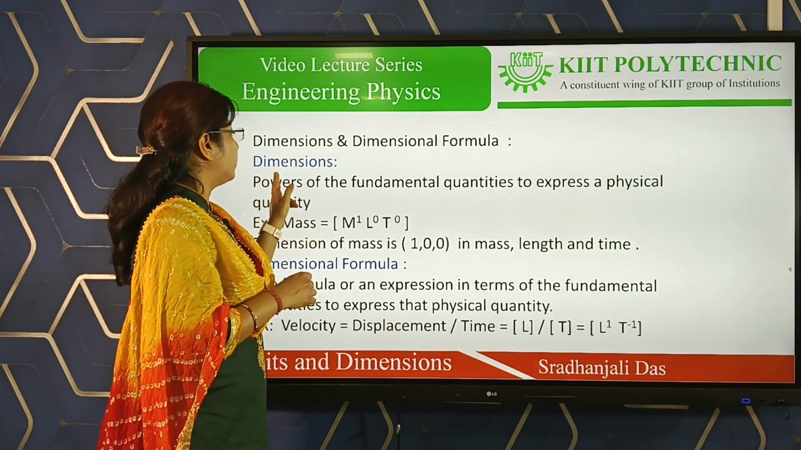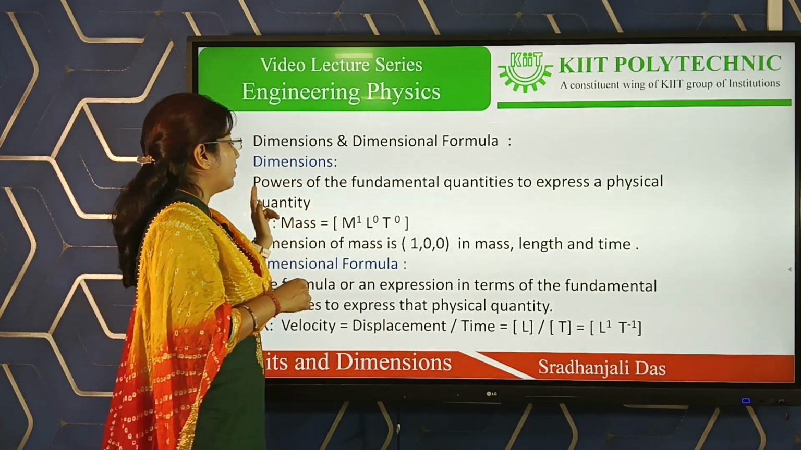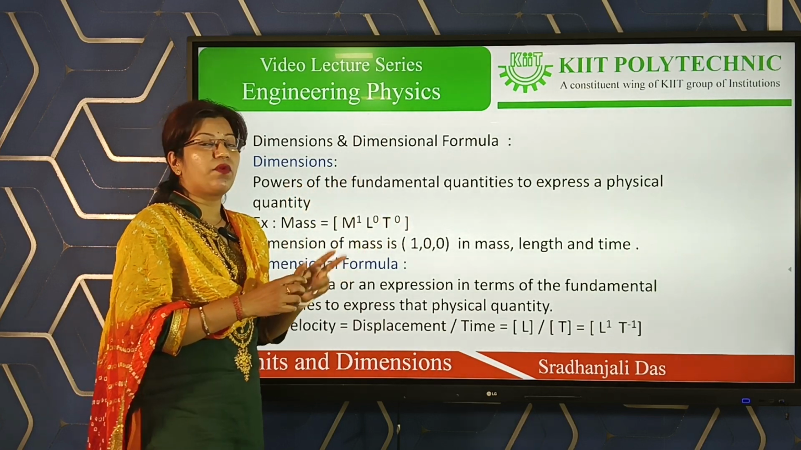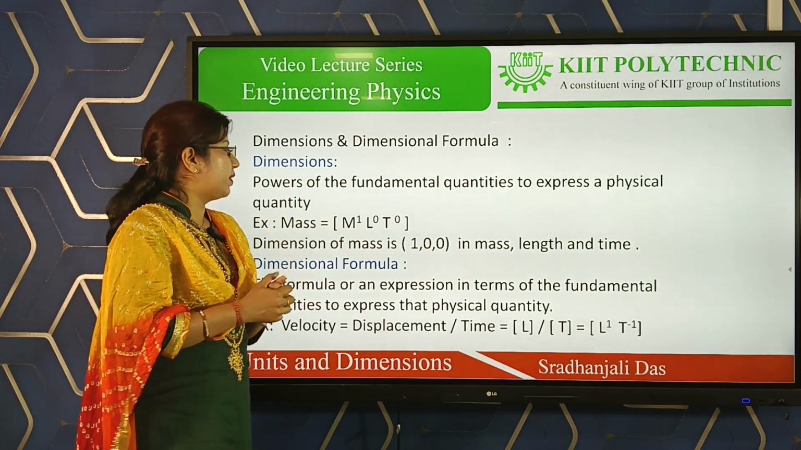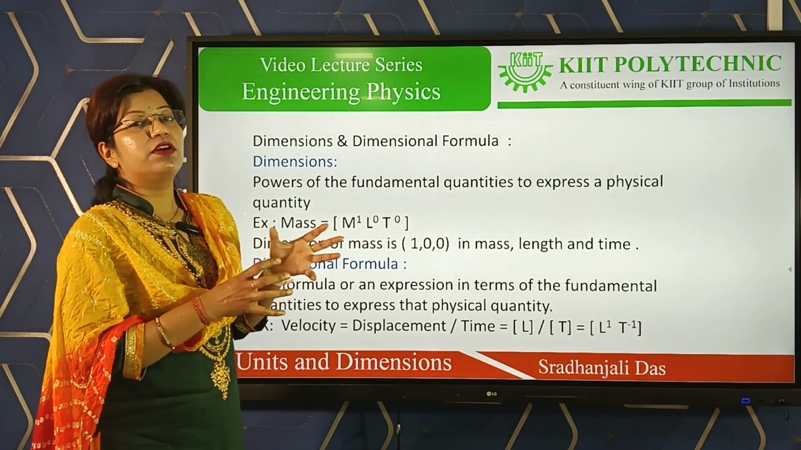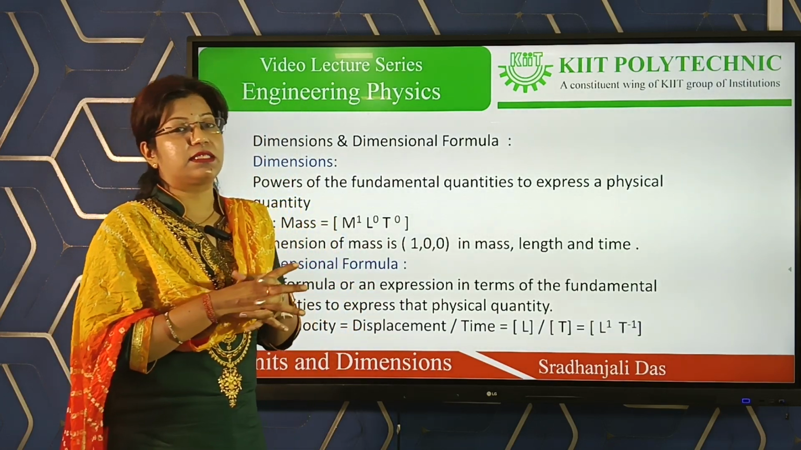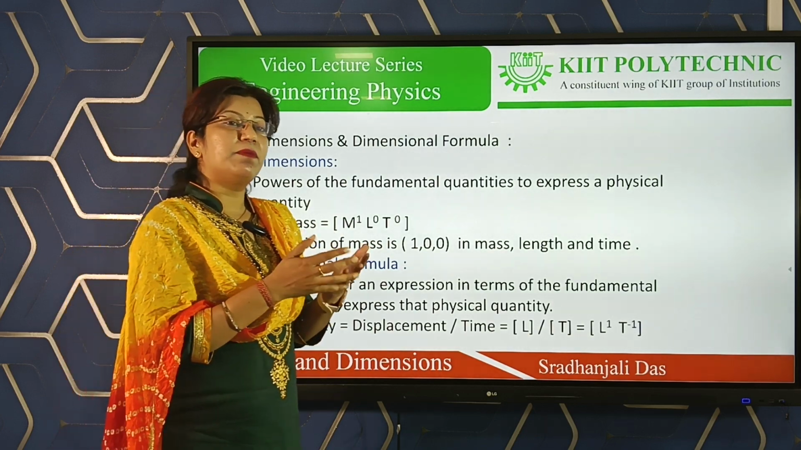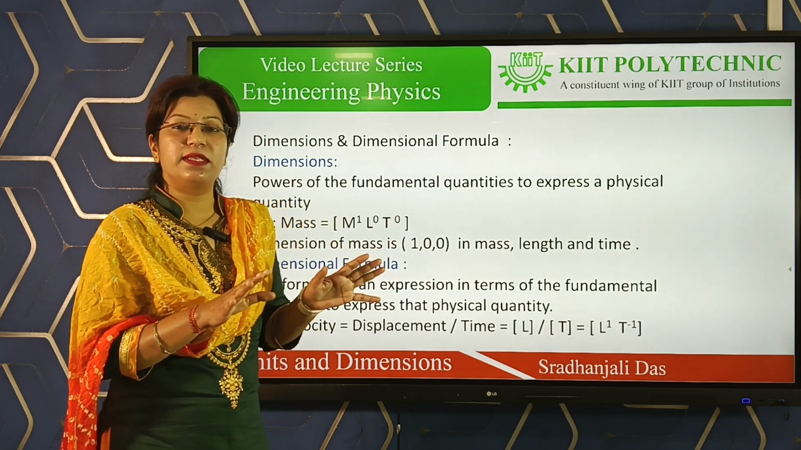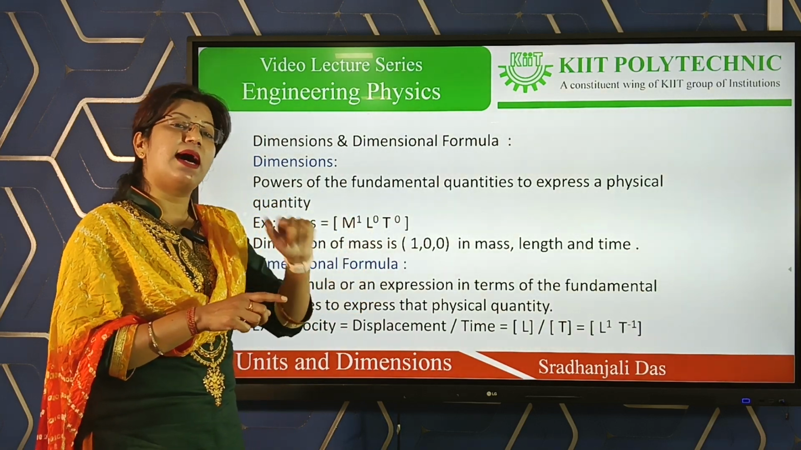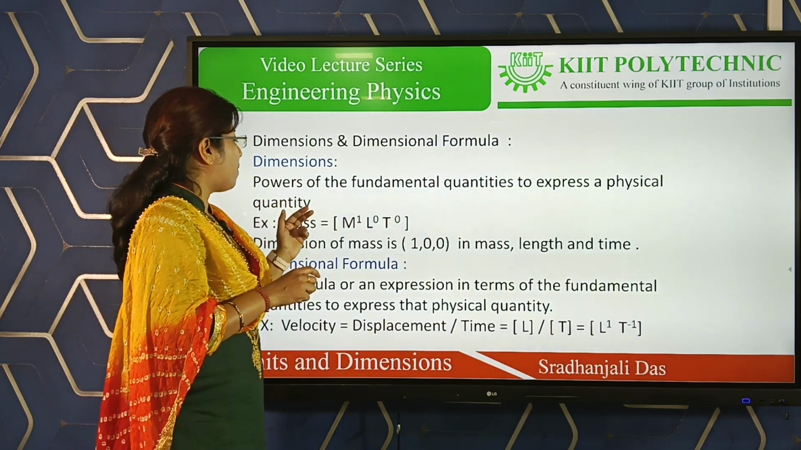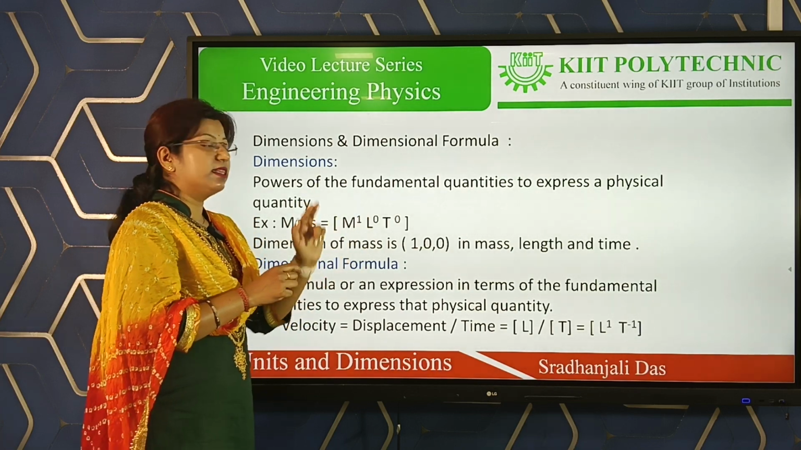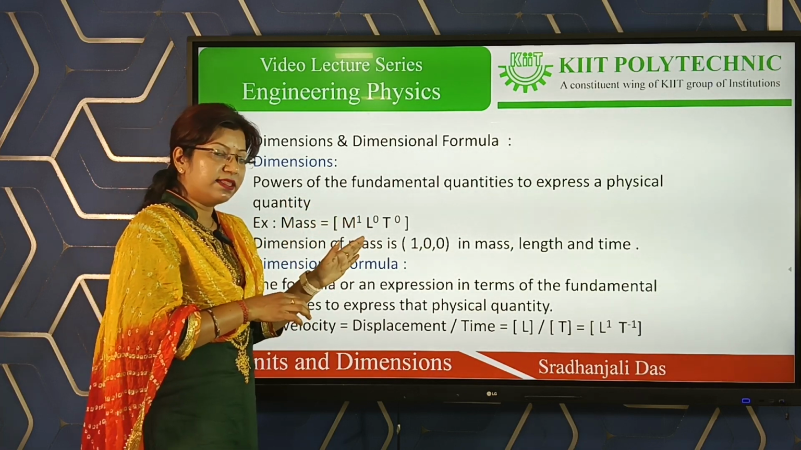So while we are writing the dimension of any physical quantity, what is that? These are the powers of the fundamental quantities used to express a physical quantity. Suppose, for example, I have taken the term mass. In mass, is there any length present? No. In mass, length is absent. There is also no time present. In mass only mass is present. That's why the power of mass is written as 1, because only mass is present, and the power of length is written as 0 because there is no length in mass.